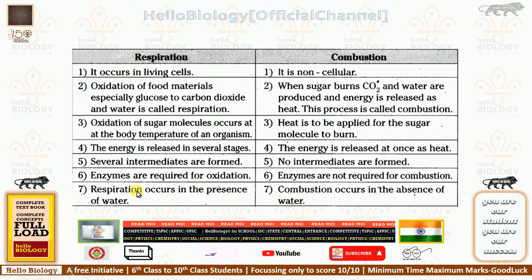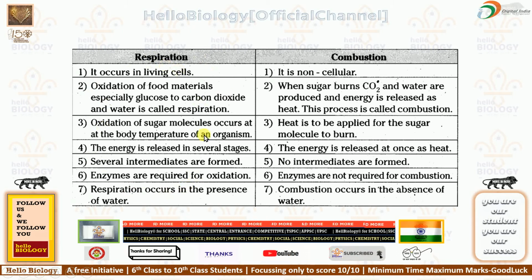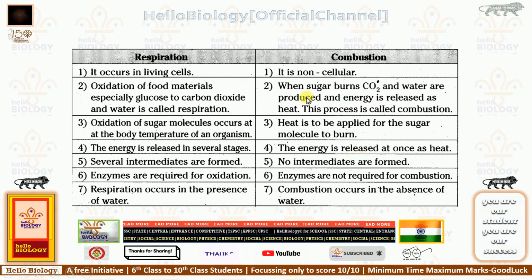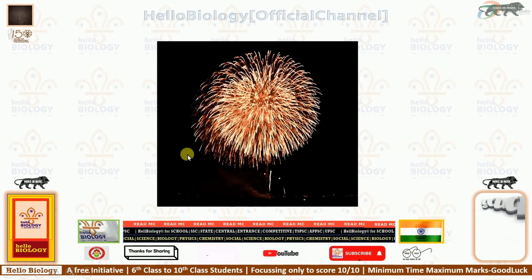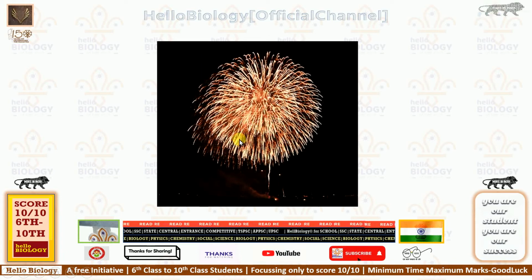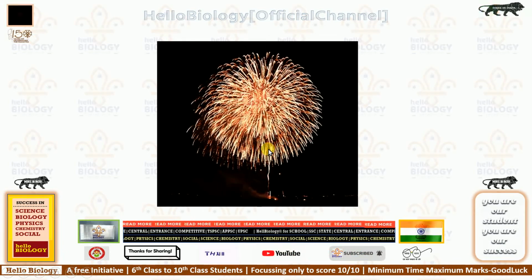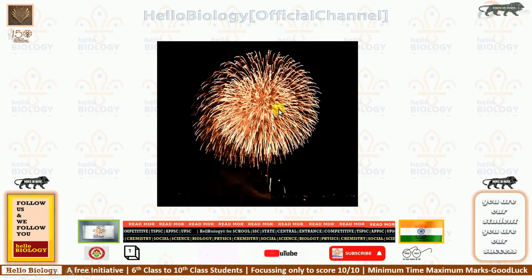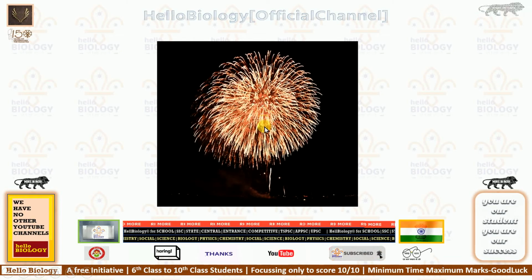And respiration is a controlled process, but combustion cannot be controlled. This is important. Respiration is a controlled process, and combustion is an uncontrolled process. Why? For example, here you can see a rocket, a firework, has been fired into the atmosphere.